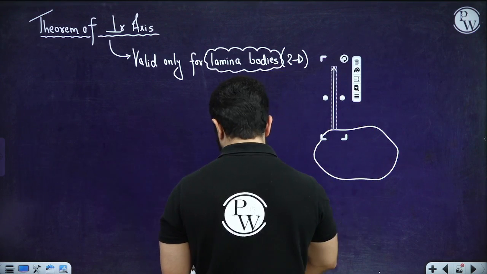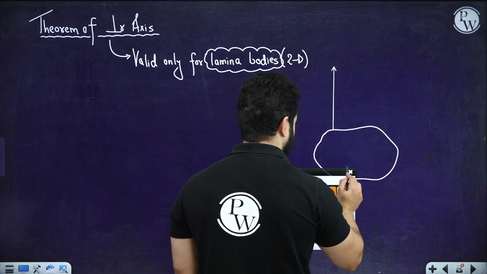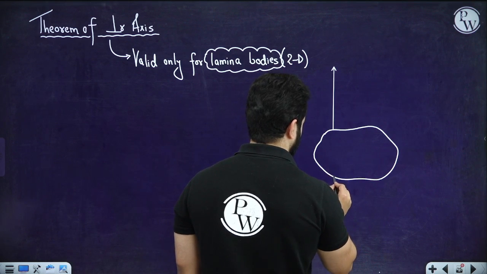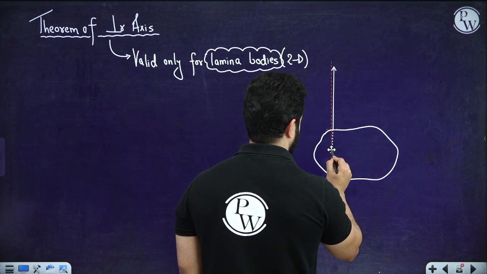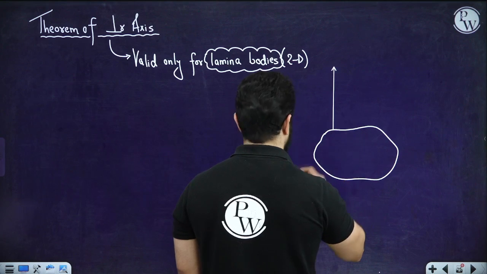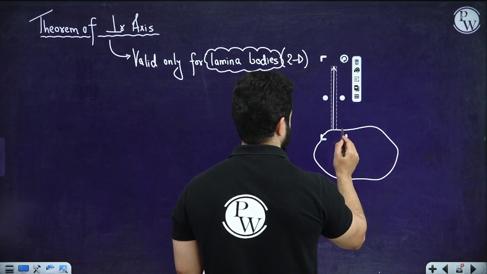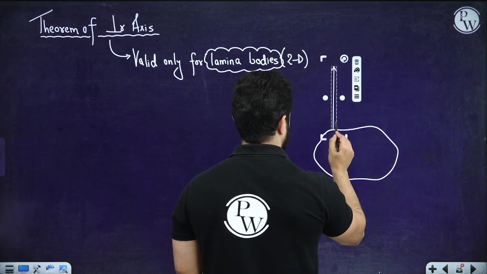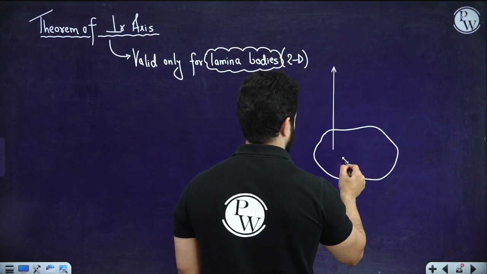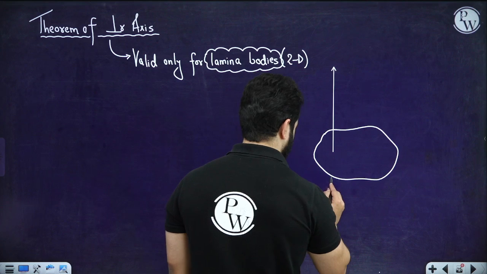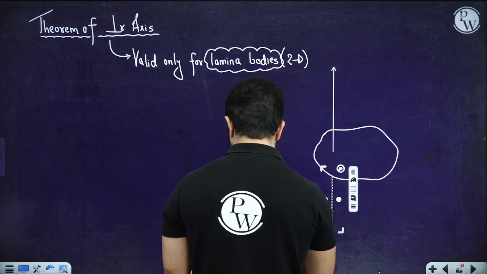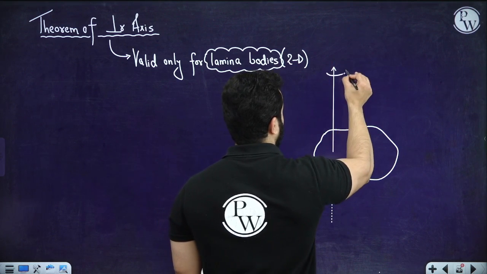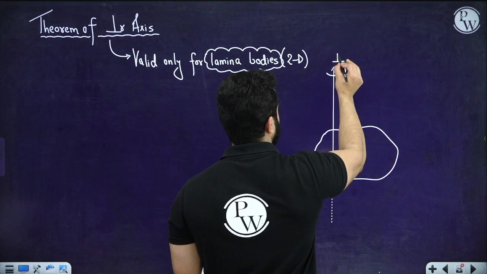So let's suppose this is an axis which is perpendicular to the plane. We want to find the moment of inertia about this axis, right?